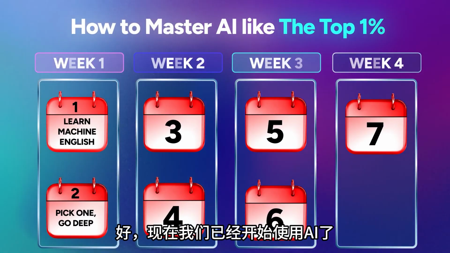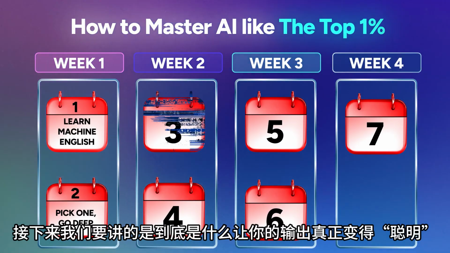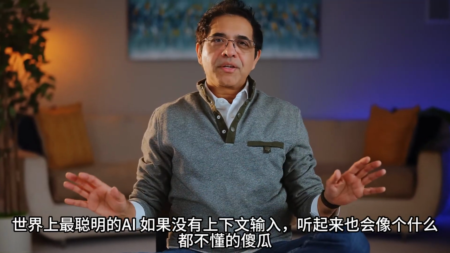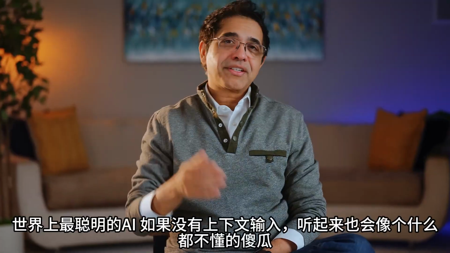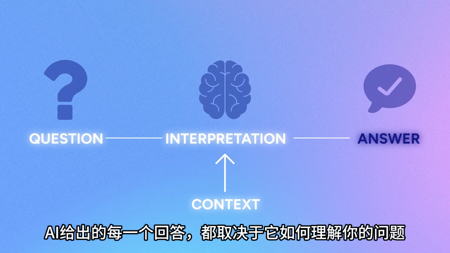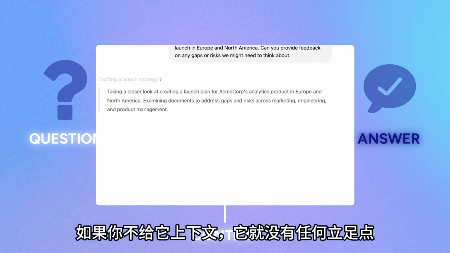All right, so we've started using AI. Now let's talk about what actually makes your outputs smart, and that's context. The world's smartest AI will sound clueless unless you feed it context. Every answer AI gives depends on how it understands the question. If you don't give it context, it has no grounding.